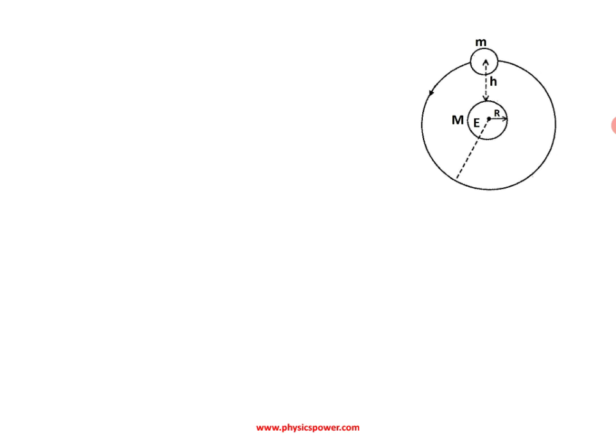So here small h is the height from the surface of the Earth to the satellite. The total distance from the center of the Earth to the satellite is R plus h. We can call that the orbit radius or radius of the satellite, which equals R plus h.